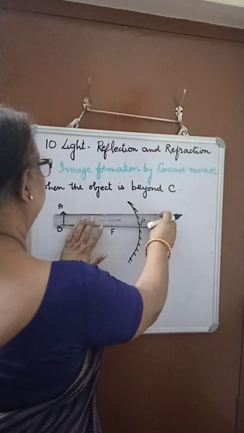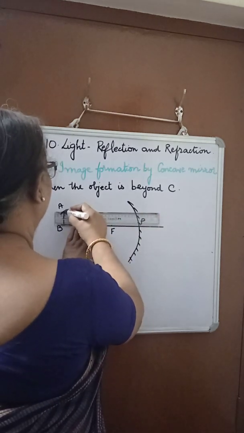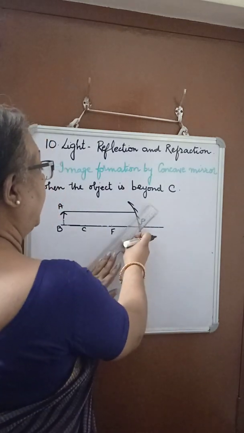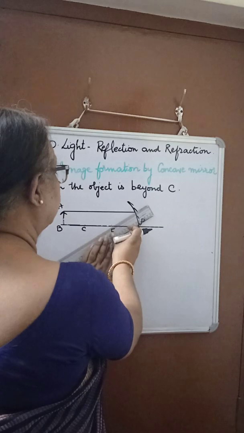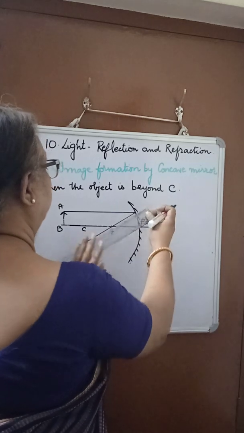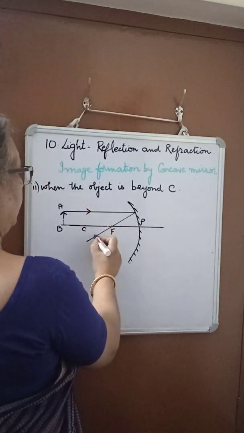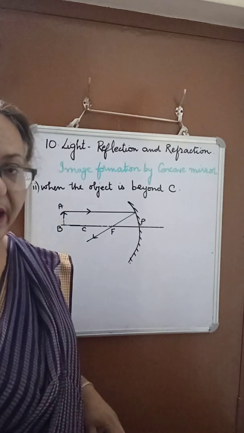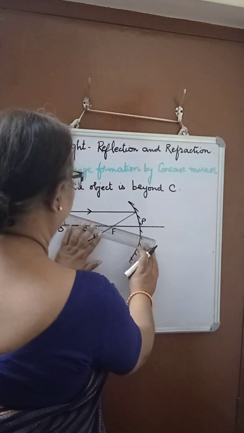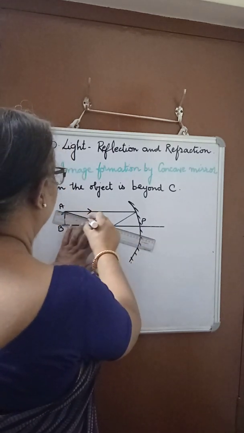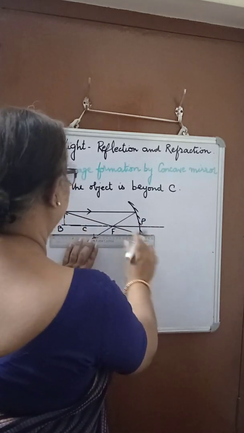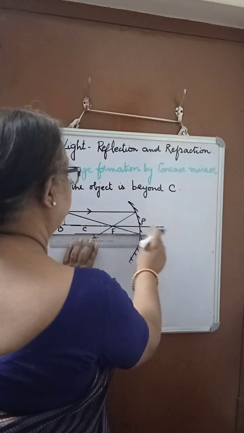First ray: if it is parallel to the principal axis, it will pass through the focus. And the second one, if it passes through the focus, what will happen? It will go parallel to the principal axis after reflection.